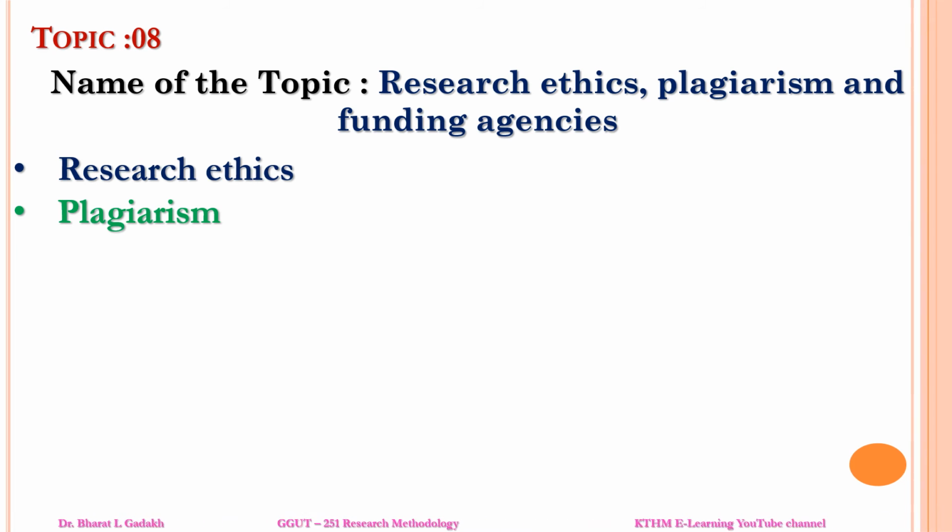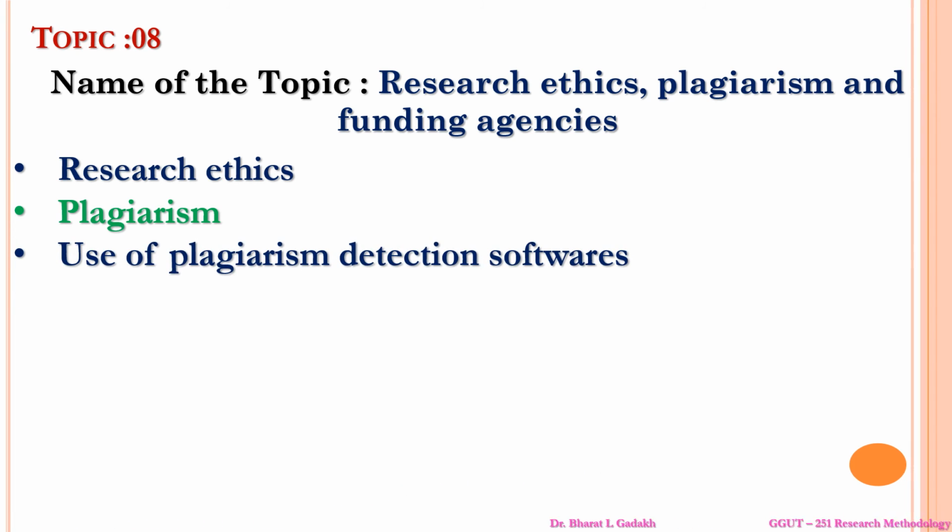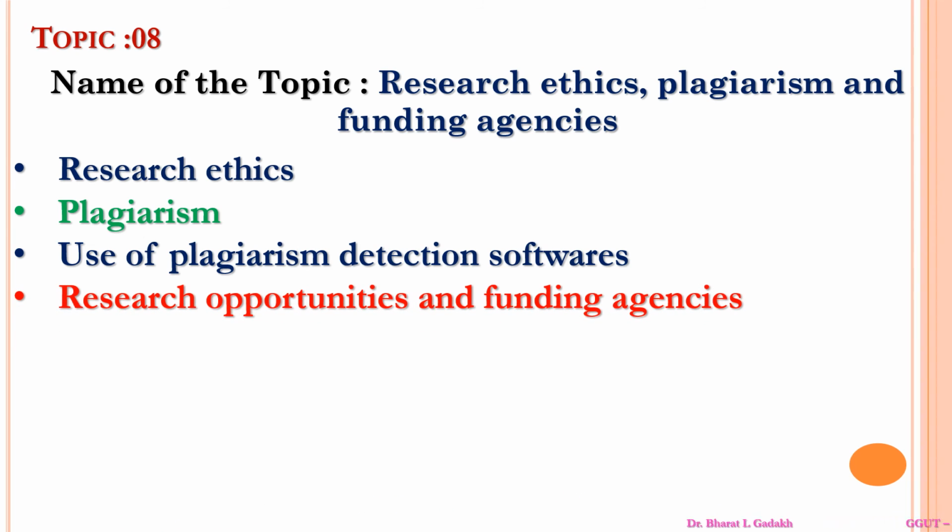Now, use of plagiarism detection software: many softwares are available worldwide, for example Turnitin and Urkund. Then research opportunities and funding agencies: many are available in India as well as worldwide. These are the points we cover for research ethics, plagiarism, and funding agencies.